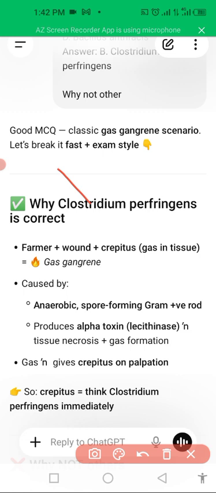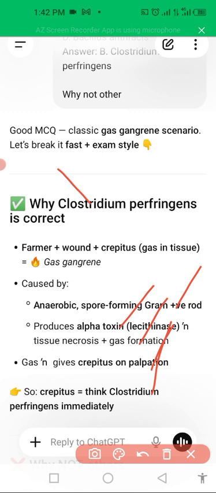It is caused by anaerobic spore-forming gram-positive rods and releases alpha toxin, lecithinase, and they cause necrolysis of tissues and crepitus on palpation.